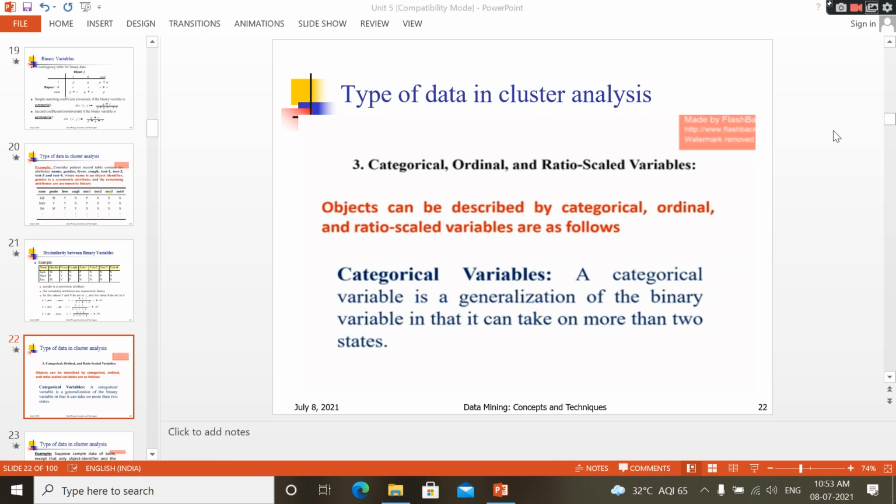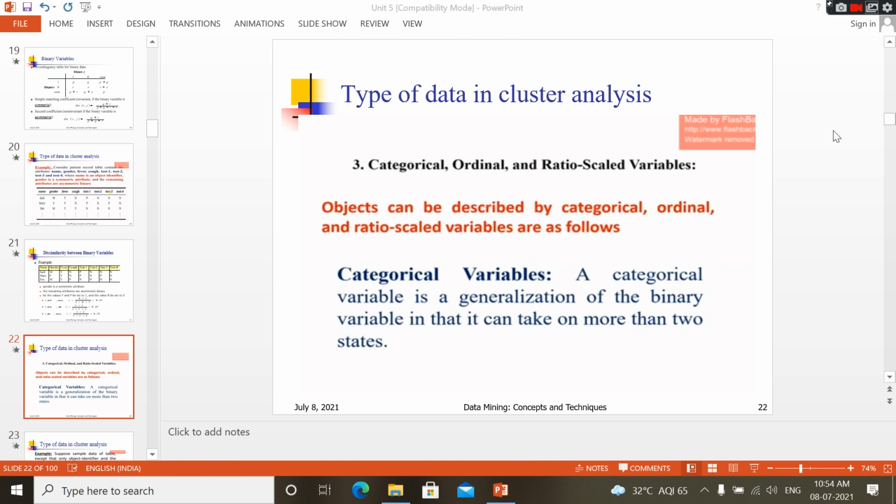Student grading: you can give excellent, very good, good, average, below average, poor. Like that we can give different grades, no? These grades have some order. The first, highest grade is excellent. Next you have very good, after that good, after that average, next below average, next poor. Those grades have some order. That is nothing but an ordinal variable.